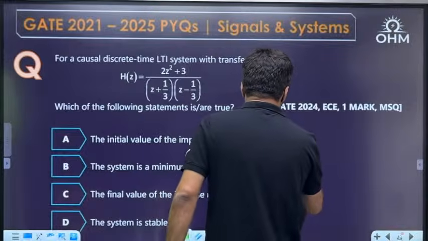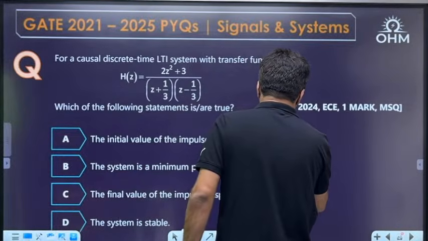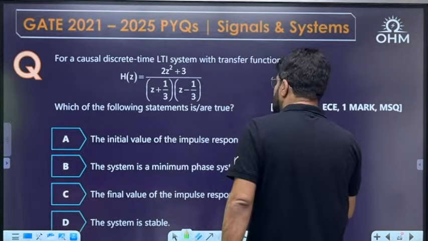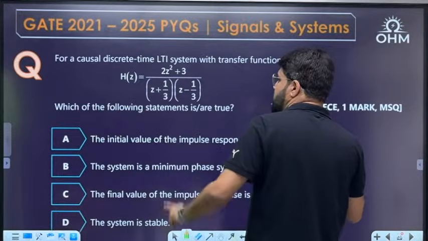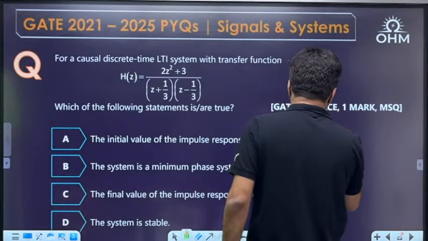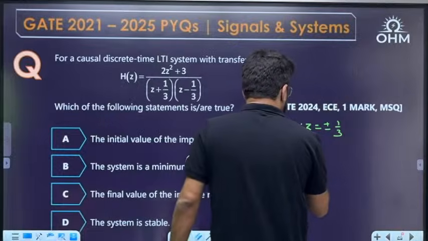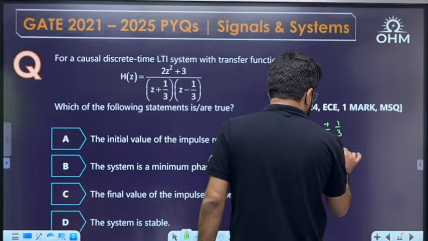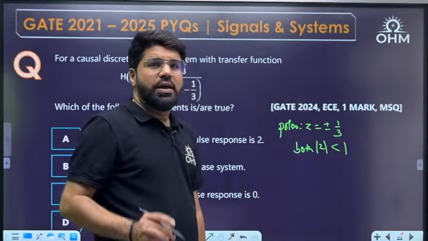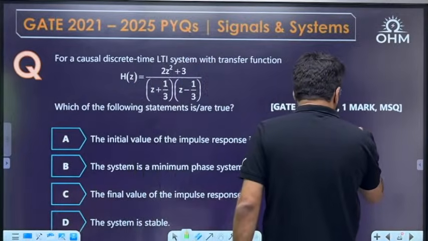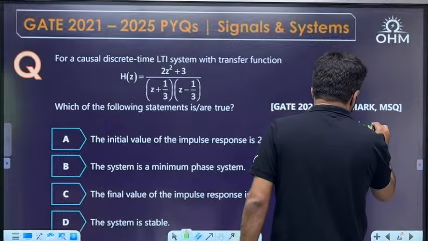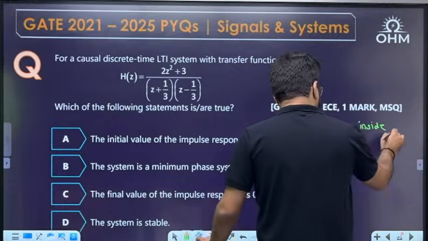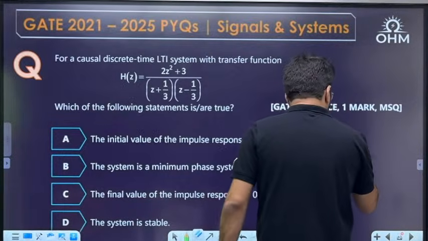First let me write down the poles of the system. What are the poles? z is equal to minus 1 by 3 and plus 1 by 3, so z is plus or minus 1 by 3. For both of them, modulus of z is less than 1. That means both the poles are inside the unit circle.